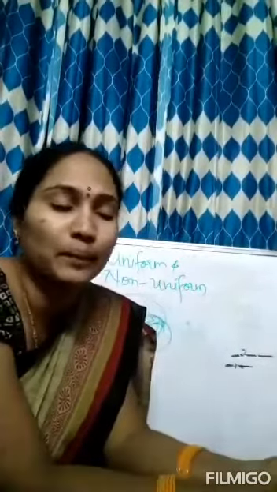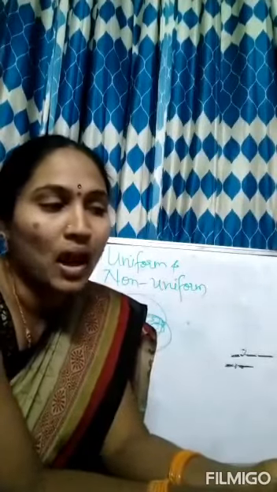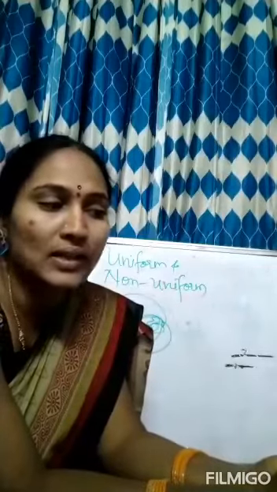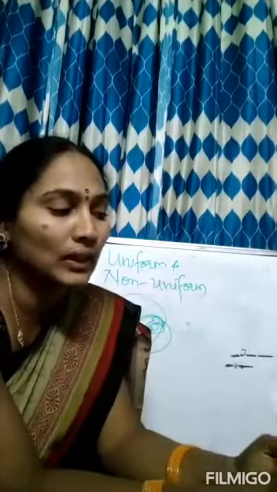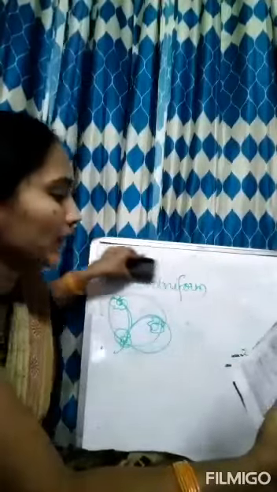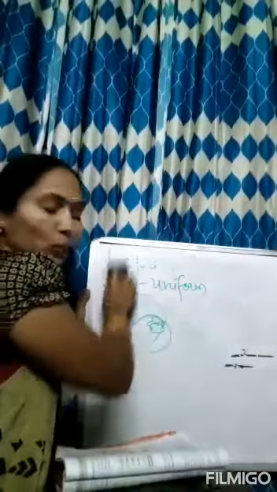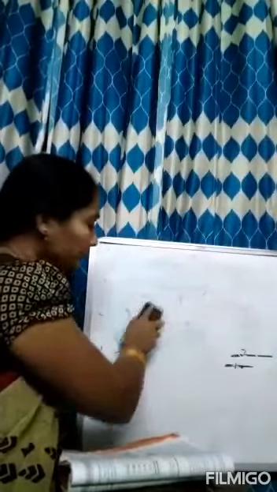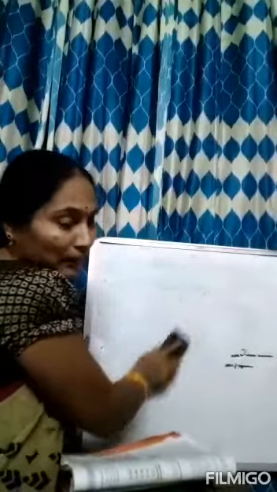Now one more they have given. Let us do observing the timing and distance values. Observe the following tables showing the distance traveled by two different cars at different intervals of time. For this you have to observe car A and car B. Here they have given time in seconds: 0, 10, 20, 30, 40, 50. 10 seconds, 20 seconds, 30 seconds, 40 seconds. This is the time in seconds they have given. And the distance travelled by car A.